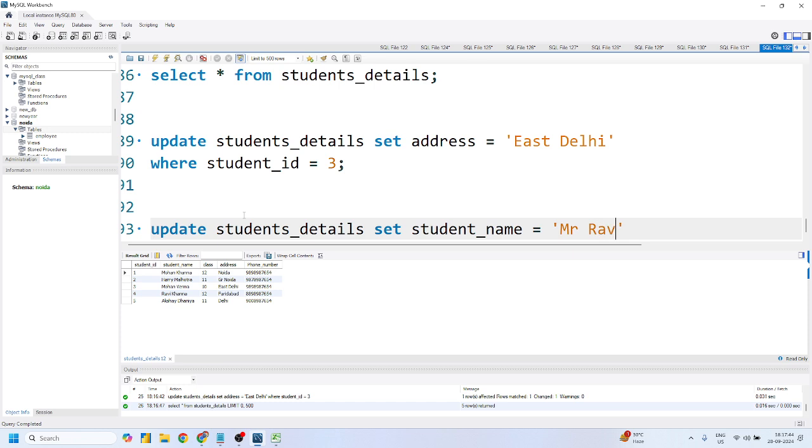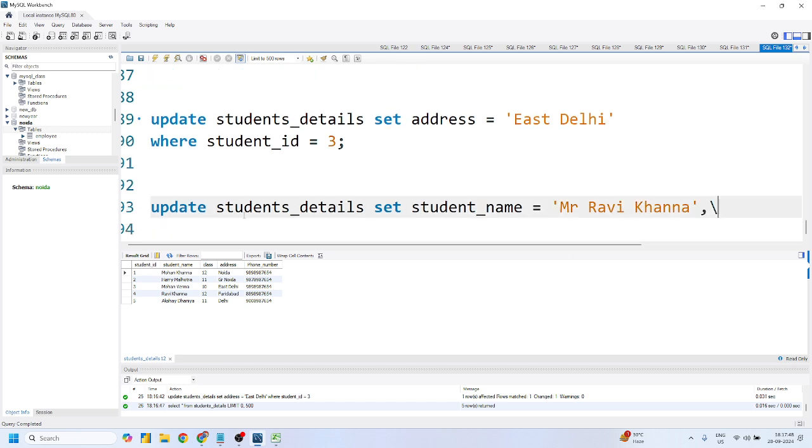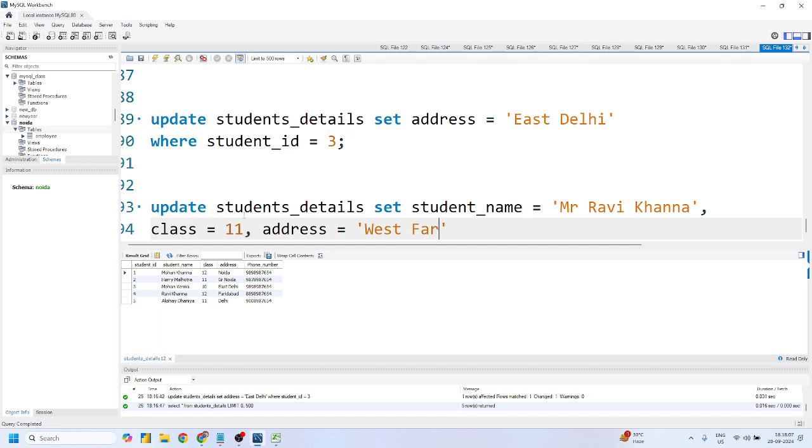Mr. Ravi Khanna. Then I have to put a comma. And for class, I want to denote this as 11, and then address. Address is equal to Mohit what? West Faridabad.